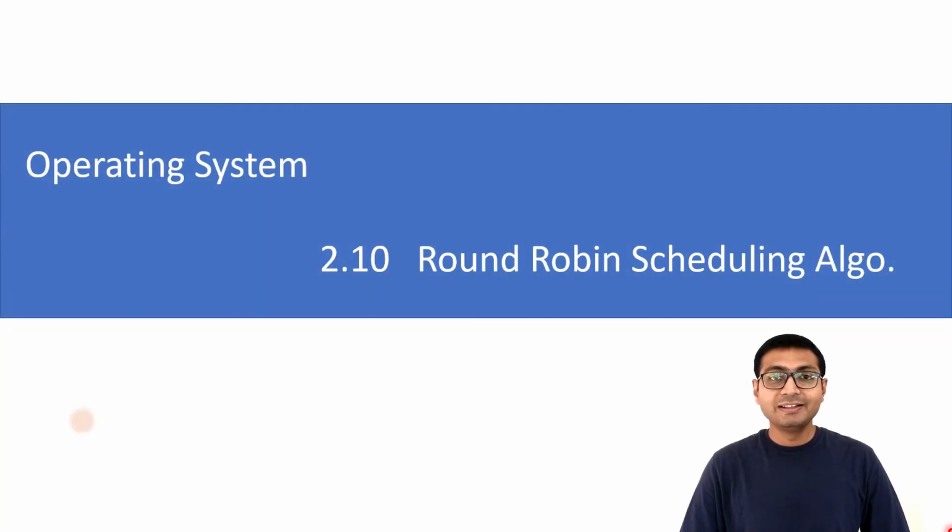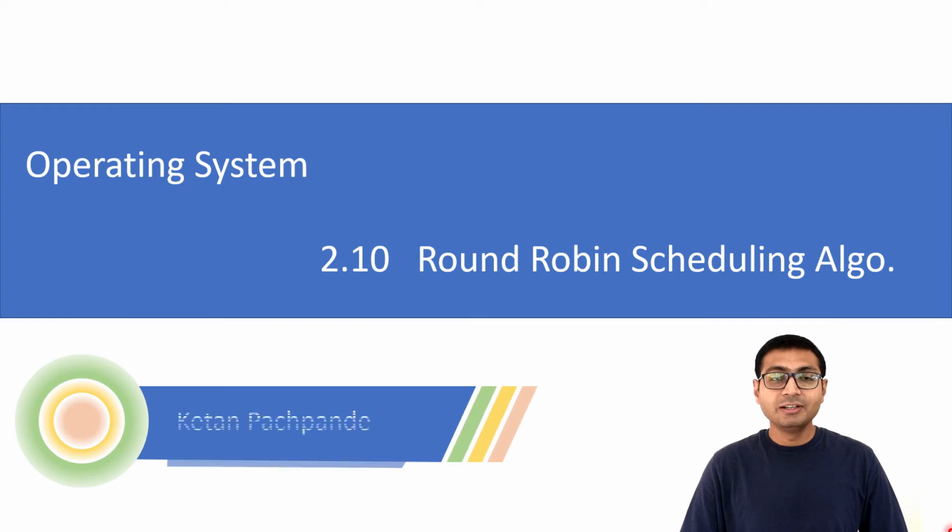Welcome back, friends. In this video I am going to talk about the next CPU scheduling algorithm, which is the round robin algorithm. This is one of the very important algorithms which is implemented by many operating systems such as Windows, Linux, Android, Mac OS, etc. So let's get started.